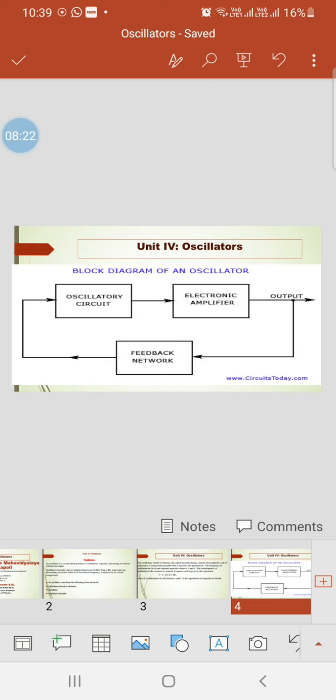So using this block diagram, you can easily understand that feedback is required for this oscillator. Feedback is nothing but what? Part of the output, not the entire output. Part of the output is given to the input of the oscillator. But there are two types of feedback, positive feedback and negative feedback. In the case of an oscillator, positive feedback is necessary.